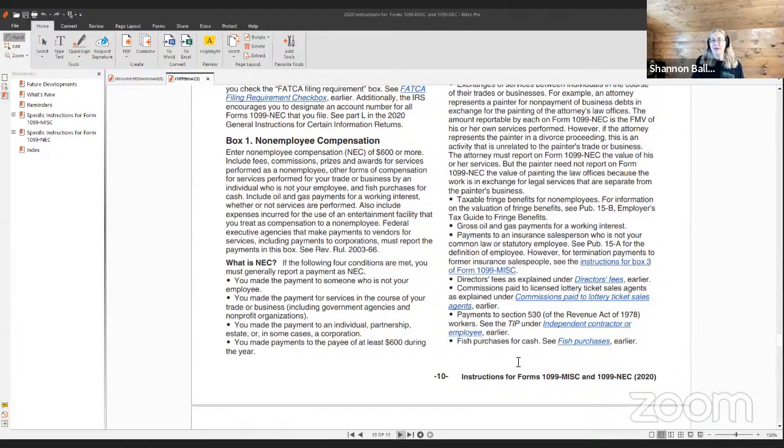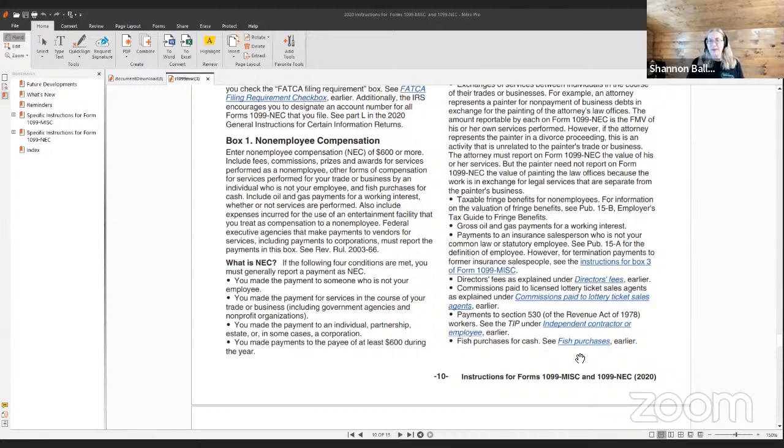And again, that goes back to inviting a subcontractor to a retreat. If you pay for parking or other things for a subcontractor that's not an employee, that all gets added to the 1099 NEC Box 1.